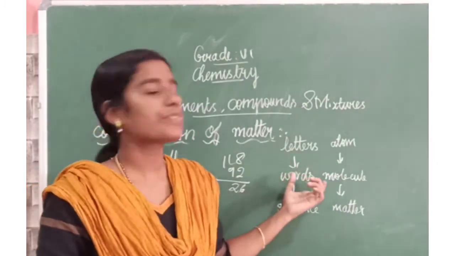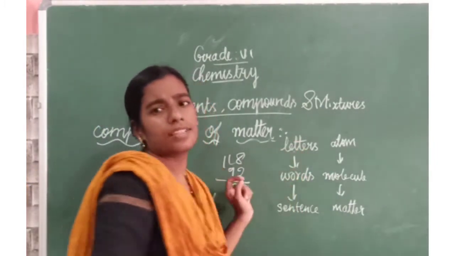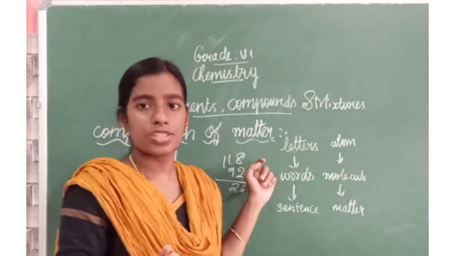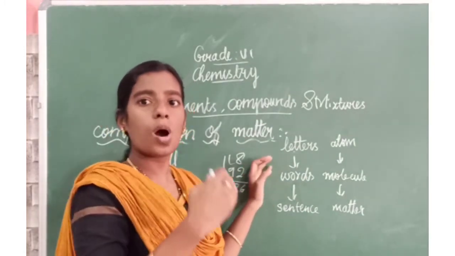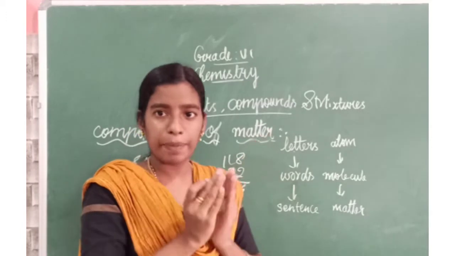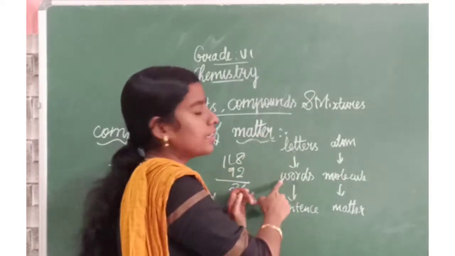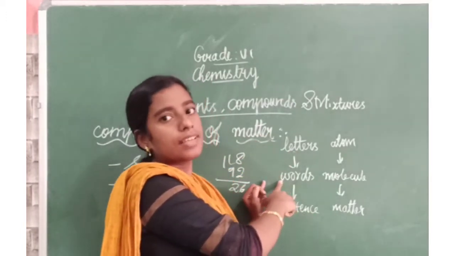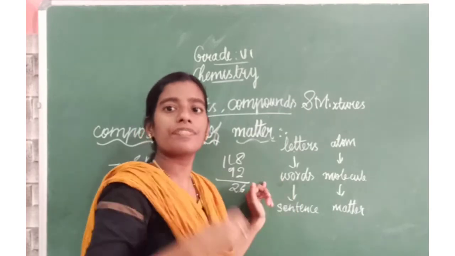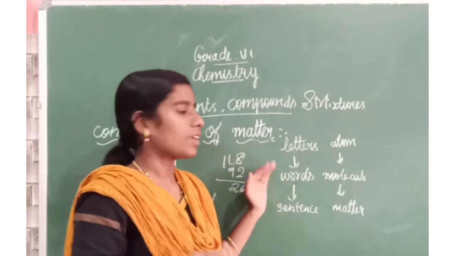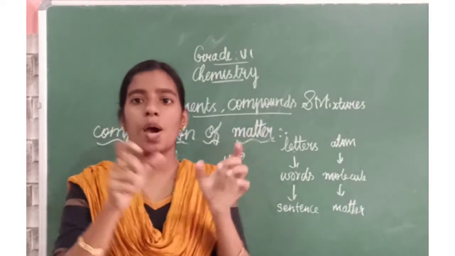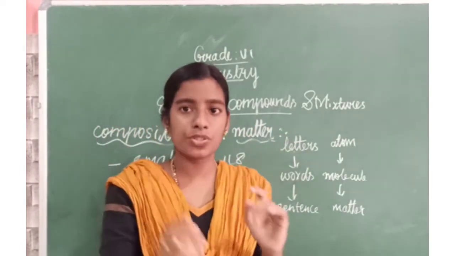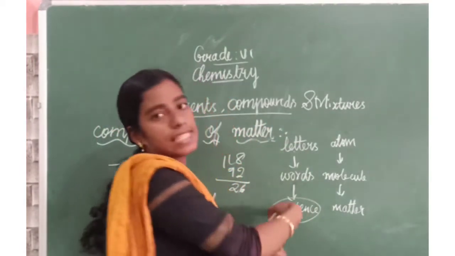This is how it looks, you know. In English, we have letters A, B, C, D. When two or more letters combine together, it is a word. Example, ant, a combination of A, N, T. Next, when two or more words combine together, we get a sentence.